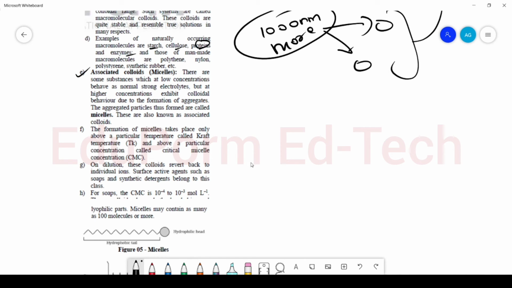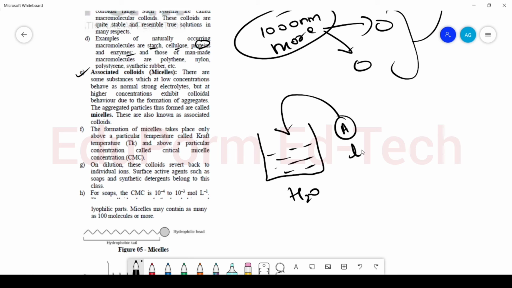Now we have associated colloids. In case of associated colloids, we have substances. For example, I have this solvent which is water, and to this I am adding a substance, substance A. So when I add this substance A at lesser amount, it will behave as a strong electrolyte and it will dissociate into ions, that means cations and anions.